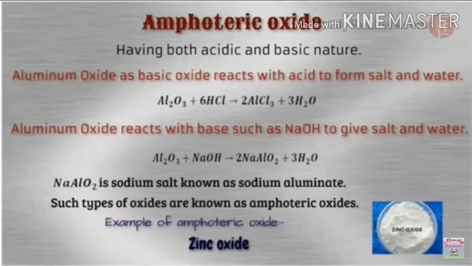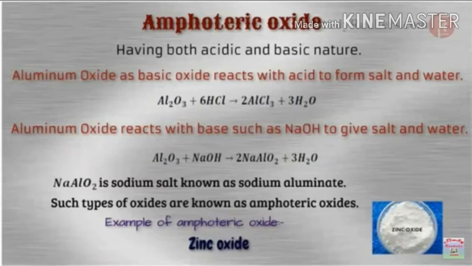This is the last chemical property of metals. Amphoteric oxides have both acidic and basic nature. Aluminum oxide, as a basic oxide, reacts with acid to form salt and water. Example, Al2O3 + 6HCl reacts to give 2AlCl3 + 3H2O.